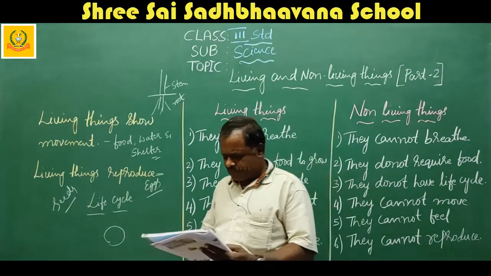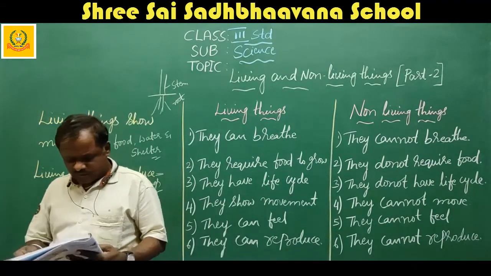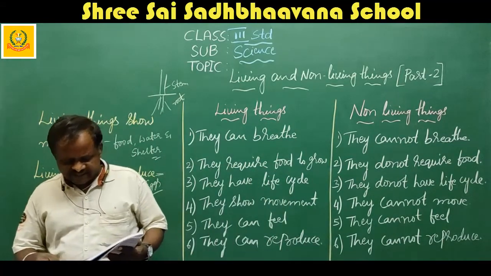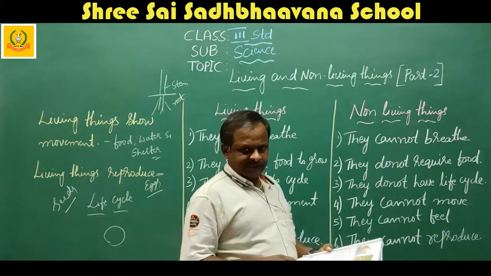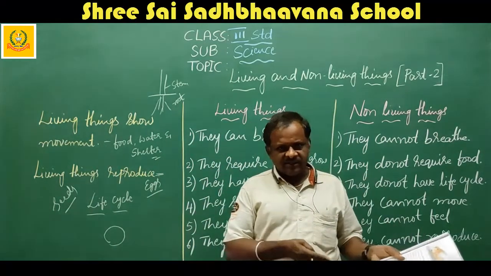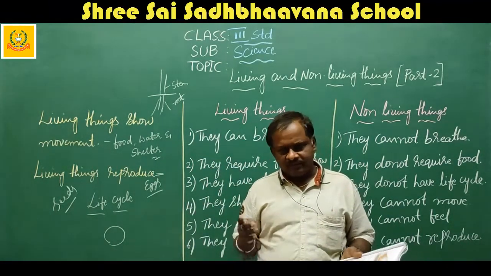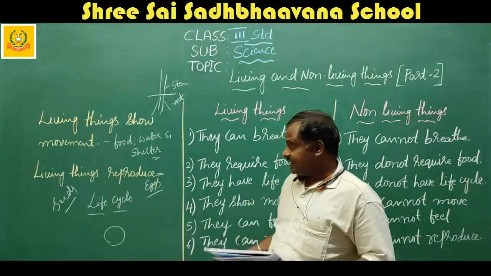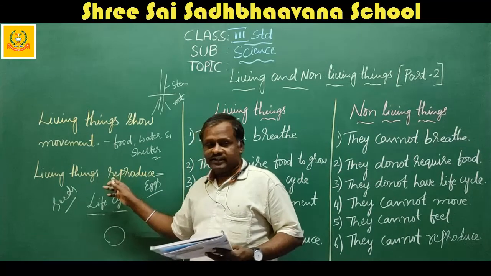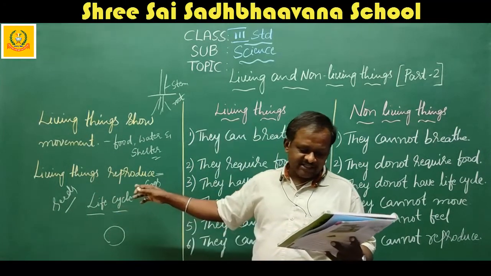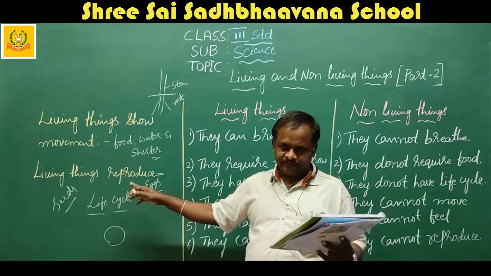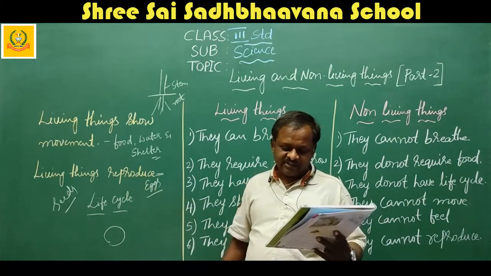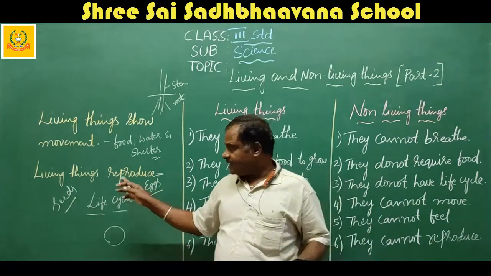Okay, have you seen a book giving birth to another book? No, that is because non-living things do not reproduce. Can a chair give birth to another chair? No. Table? No. Books? No. Mobile? No. So non-living things do not have this characteristic, that is, they do not reproduce.